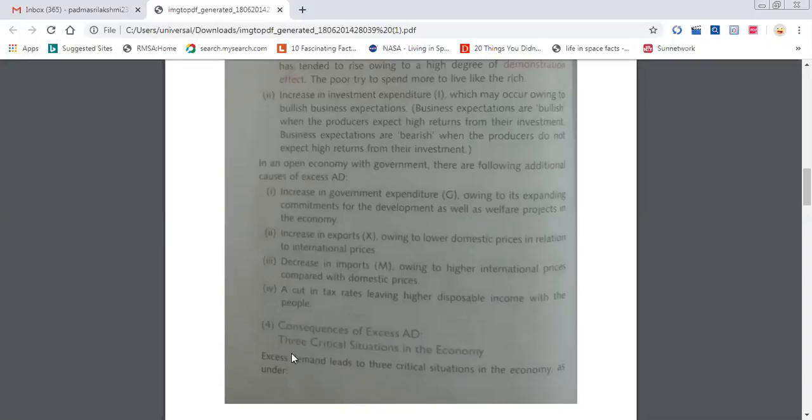The next one is consequences of excess demand. Now we have seen the reasons for the excess demand. Now we are going to discuss the consequences of excess demand. What are the problems we are going to face if there is excess demand? Any idea? Can anyone tell? Just think of the opposite of deflationary gap consequences. Here you can say inflationary gap. Yeah, very good.